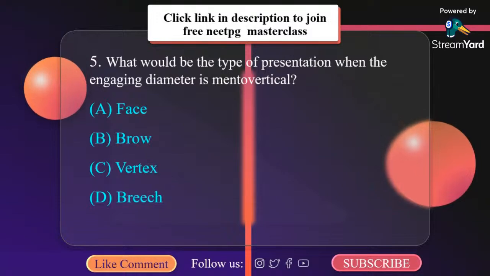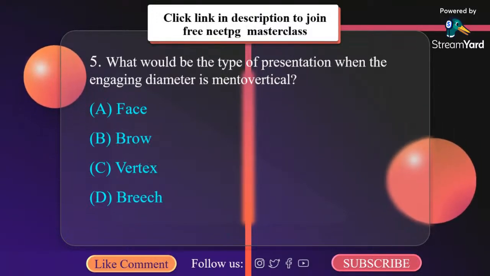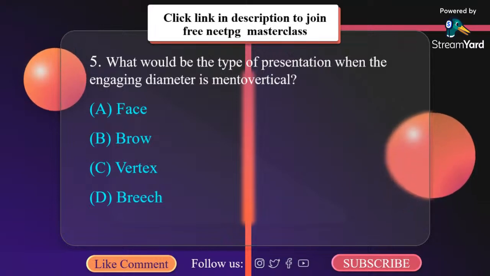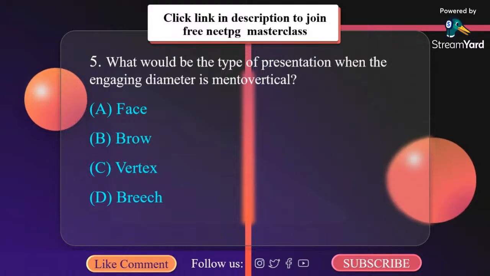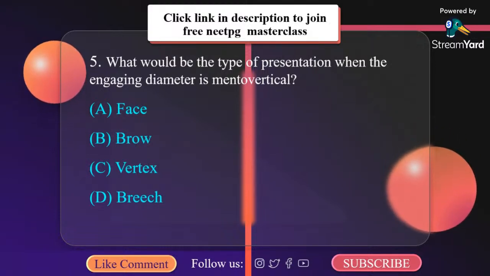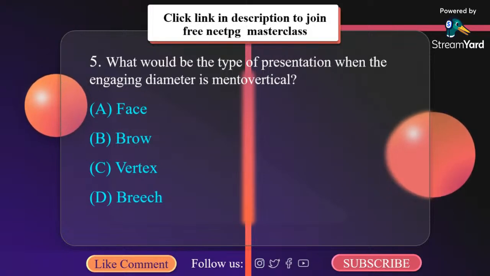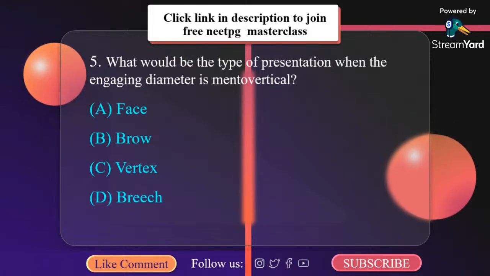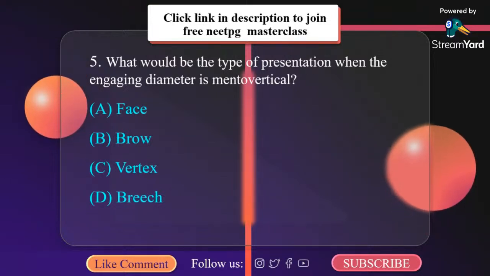What would be the type of presentation when the engaging diameter is mento-vertical? A, face presentation, B, brow presentation, C, vertex, D, breech presentation. What do you think is the correct answer here? It is brow presentation. What happens in brow presentation? The engaging diameter is mento-vertical. Brow is the rarest variety of cephalic presentation where the presenting part is the brow, and the attitude of head is short of that degree of extension necessary to produce face presentation.